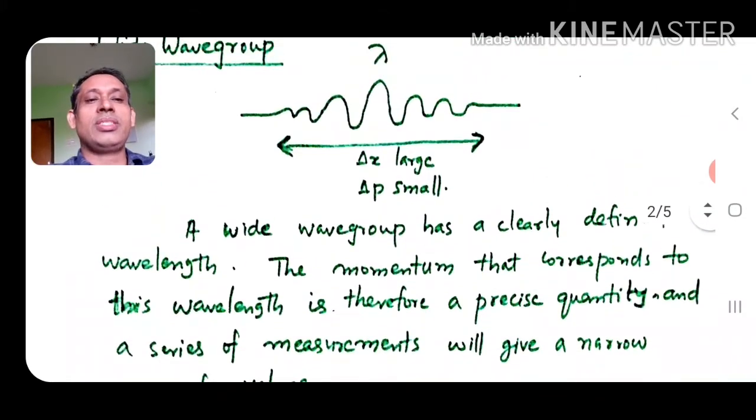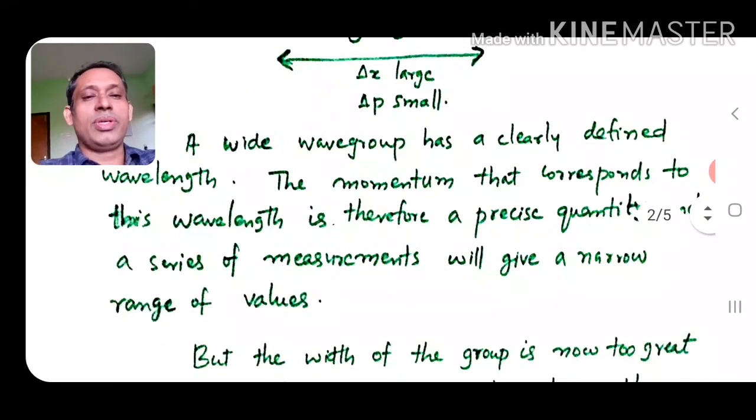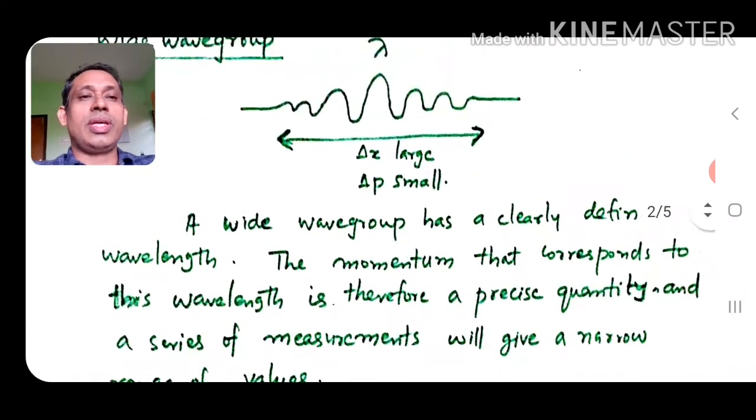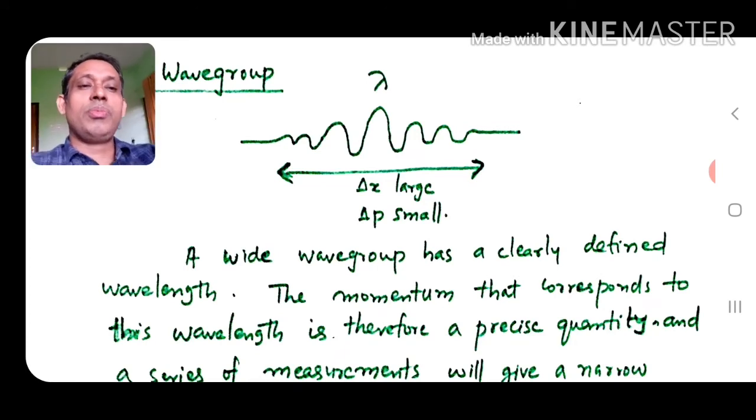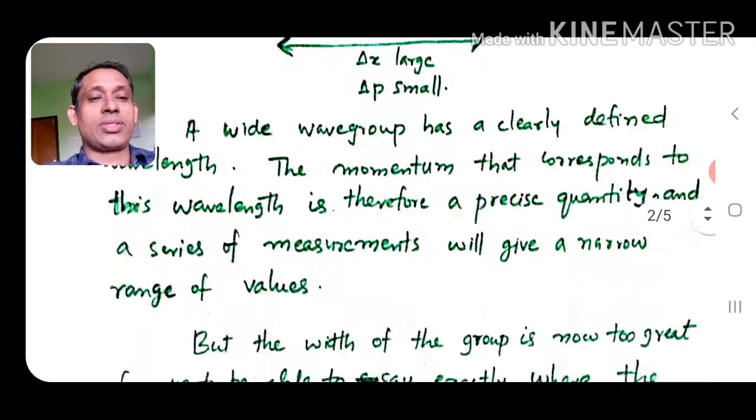If we make a series of momentum measurements, that will give a narrow range of values, which means delta p, the uncertainty in the momentum, is small, but delta x is very large because you have a broad range of x values.